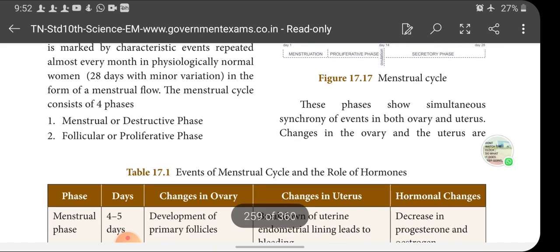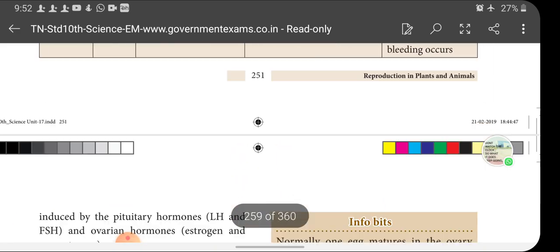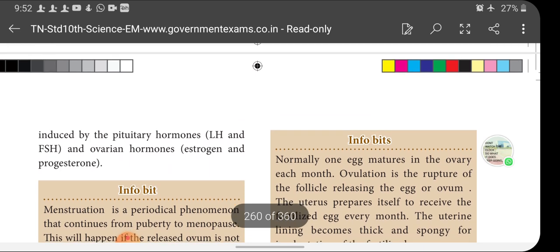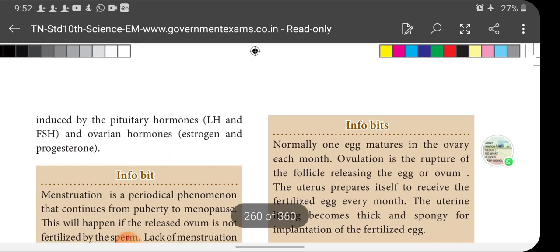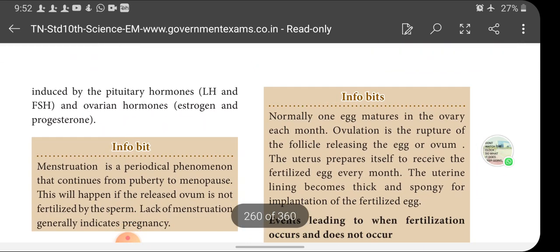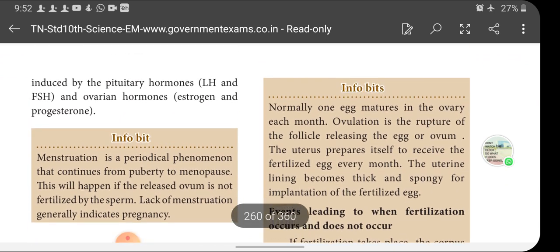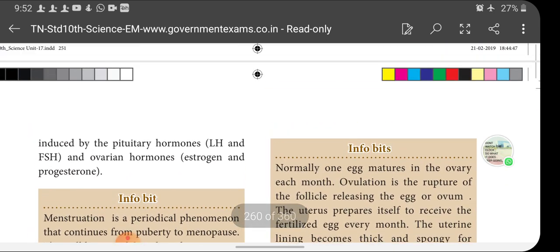Changes in the ovary and the uterus are induced by the pituitary hormones LH and FSH and the ovarian hormones estrogen and progesterone. So how these changes take place in both ovary and uterus is possible due to a hormone secreted by the pituitary called luteinizing hormone, that is LH, and follicle stimulating hormone, that is FSH, and the ovarian hormones estrogen and progesterone, right?